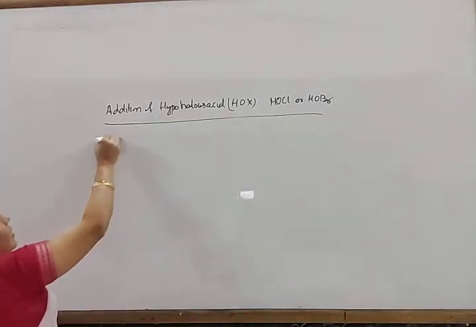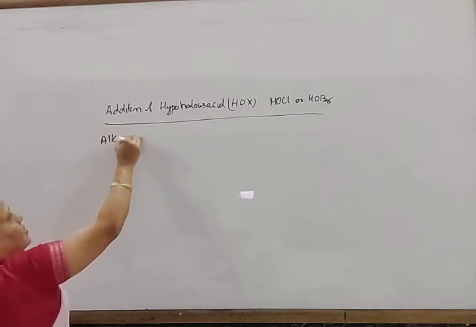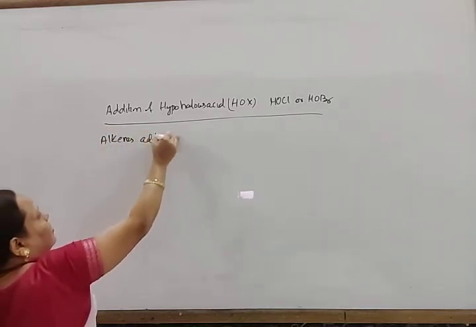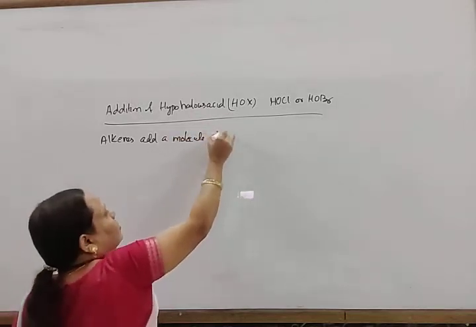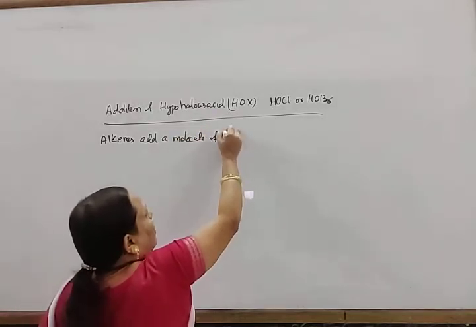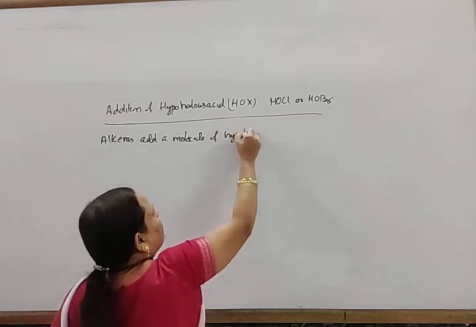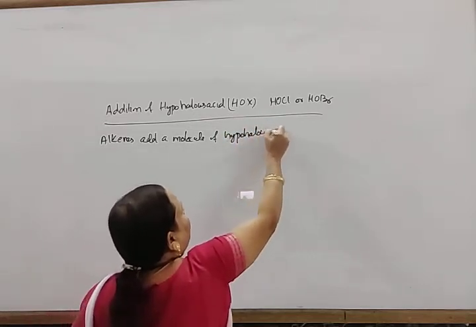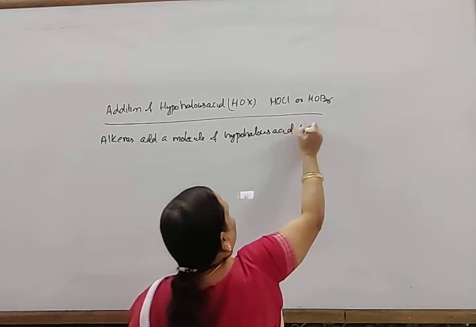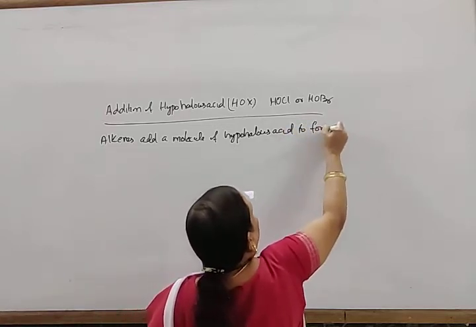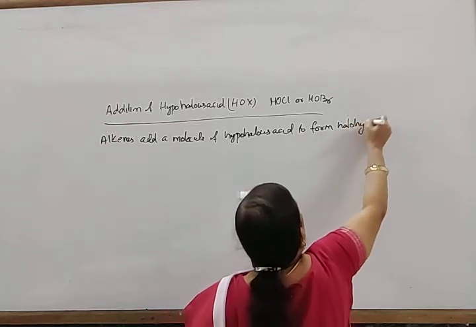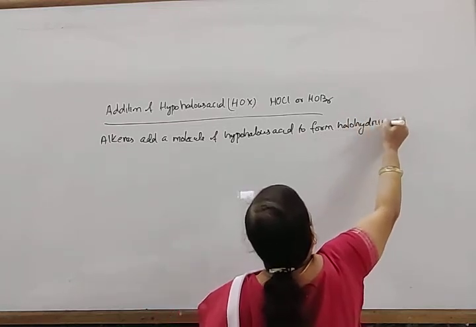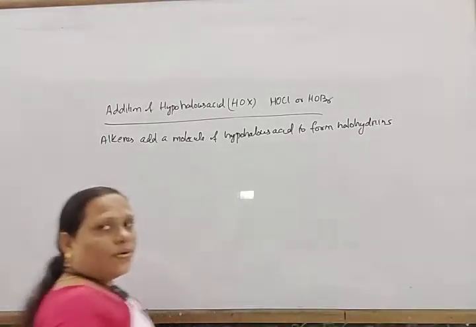So alkenes add a molecule of hypohalous acid to form halohydrins.